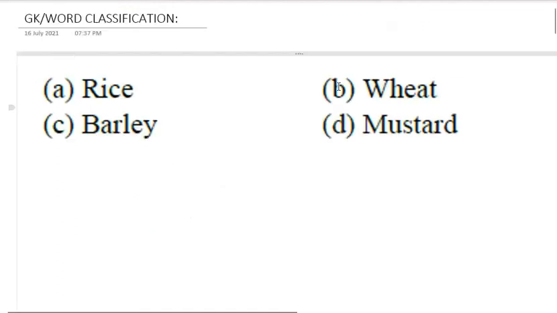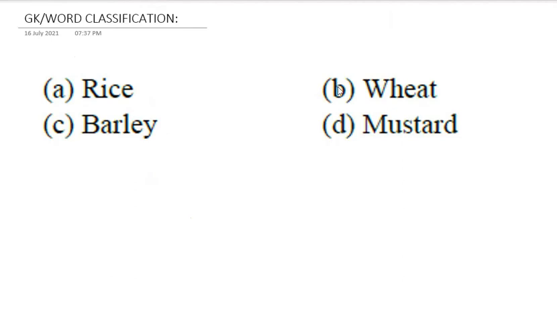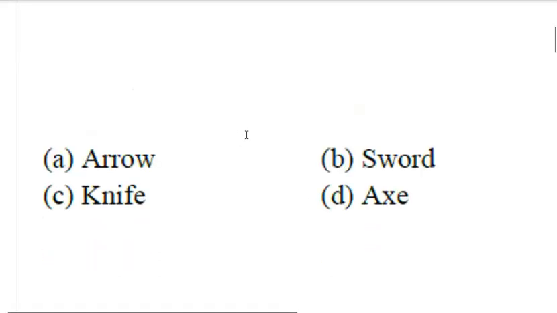Rice, wheat, barley, mustard. Find the different one. Mustard. Mustard is a seed, rest all are crops. Mustard is the only seed. Rest all are not seeds exactly, but they're grains. Yes, all they are grains and it is the only seed.